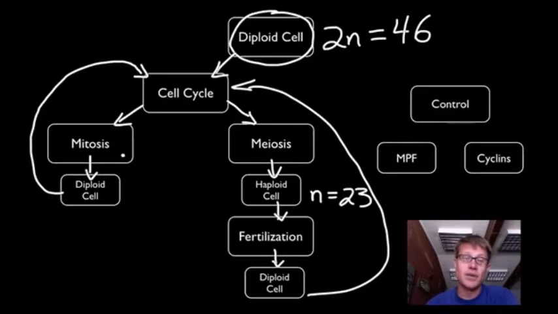And so we've got kind of two loops. We've got the mitosis loop and the meiosis loop. Mitosis is used to make all of the cells in our body. Meiosis just makes gametes or sex cells.